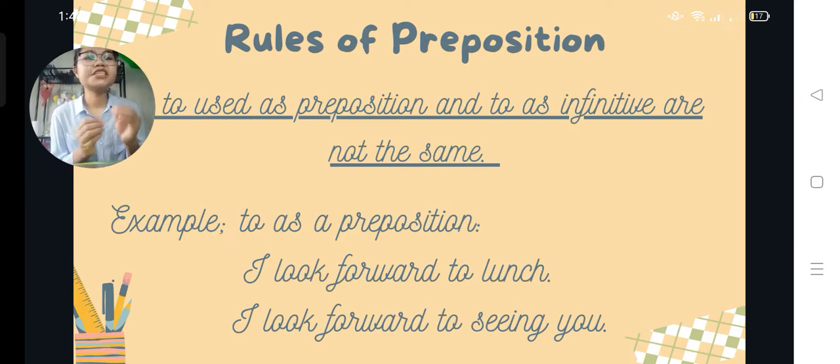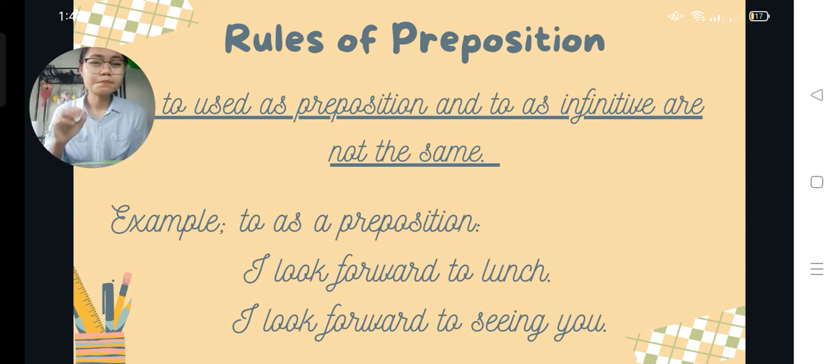Another example is: I look forward to seeing you. To is the preposition and seeing is the object of the preposition. Seeing is a gerund, a verb that functions as a noun and ends with ing.